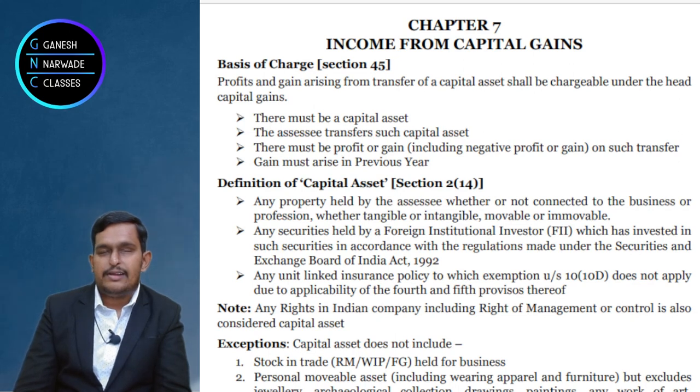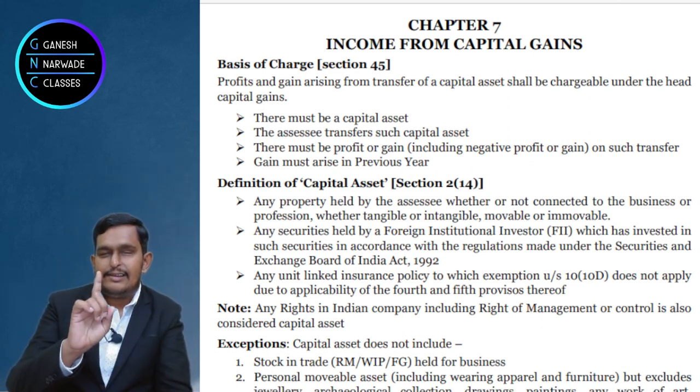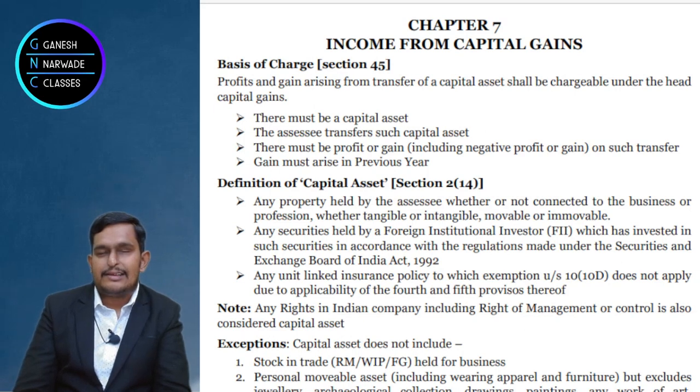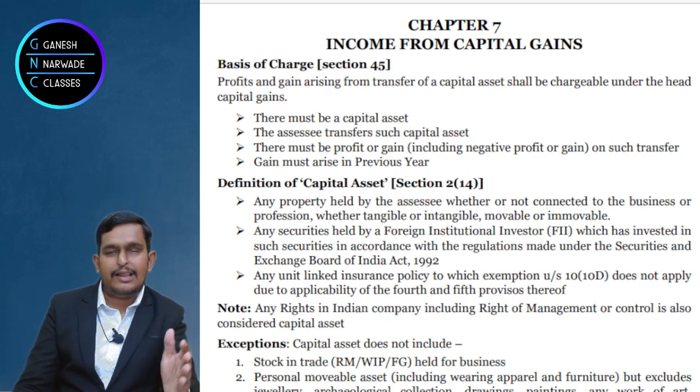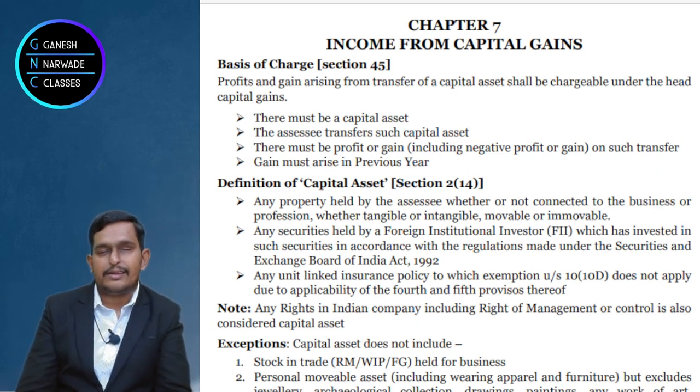So here, the building which we used was for residence. So what we learnt with this? The point number 1 in the definition of capital asset: capital asset includes property of any kind, whether movable, immovable, tangible, intangible, used for business, not used for business. Clear? Very good.